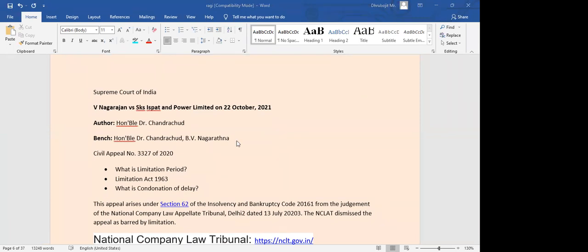In the end, the person was held responsible under section 138 of the Negotiable Instruments Act, but the 420 part was removed by the Supreme Court. Supreme Court said that he is not responsible for that part, but the other part he is responsible for.